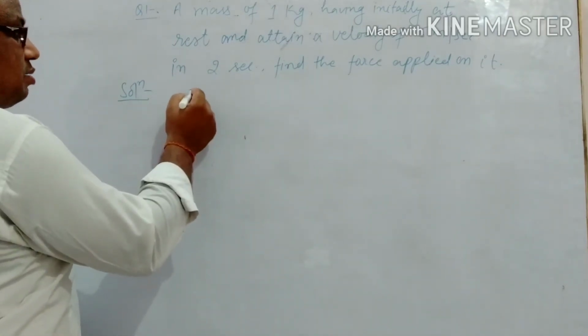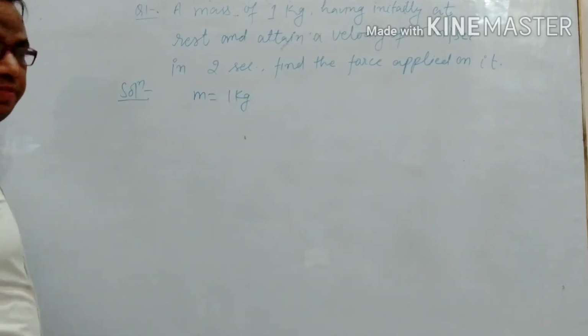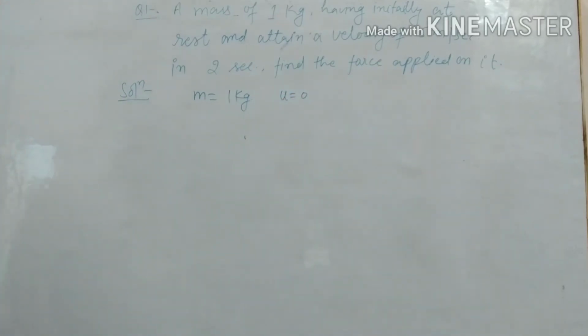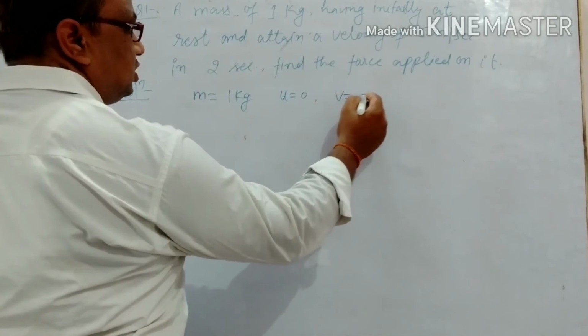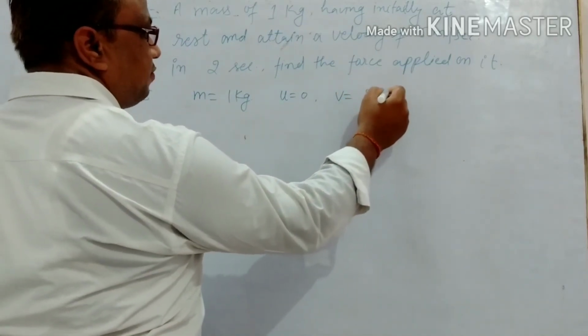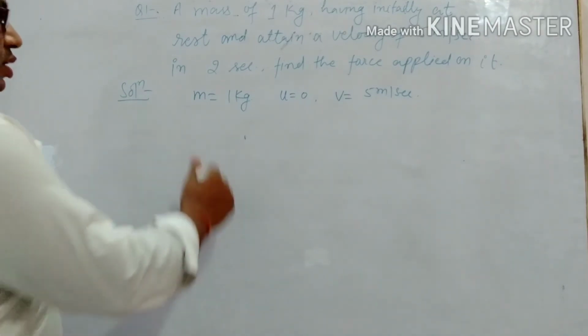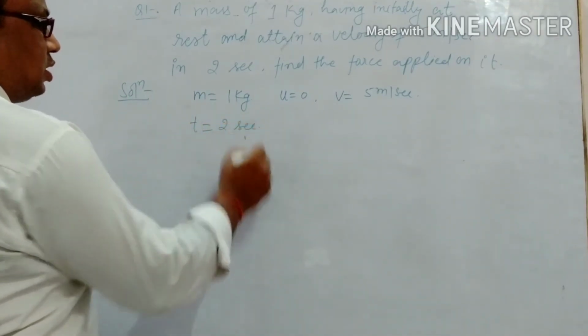Mass is given, 1 kg. Initial velocity is 0 because it starts from rest. Final velocity is 5 meter per second, and time is 2 seconds. Clear?